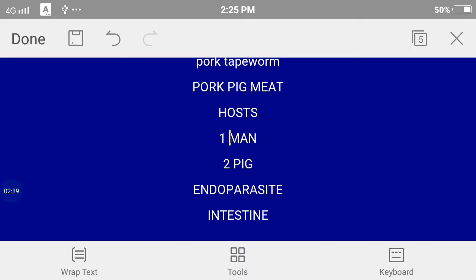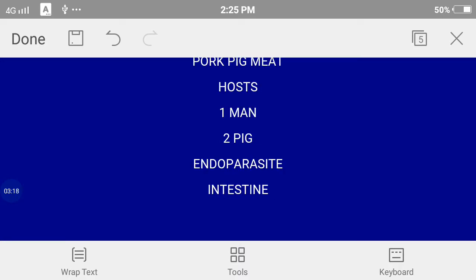So what is the difference between the primary and secondary hosts? Do you know? The main difference is that the primary host involves the adult phase of the animal. The adult Taenia solium is found in man, and in the intermediate host it can be some larval stages. We have Taenia solium in our intestine, so we are the primary host, and it completes its life cycle in the pig, so the pig is the secondary host.